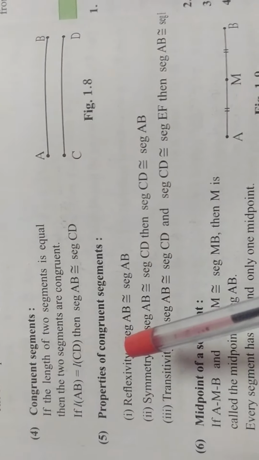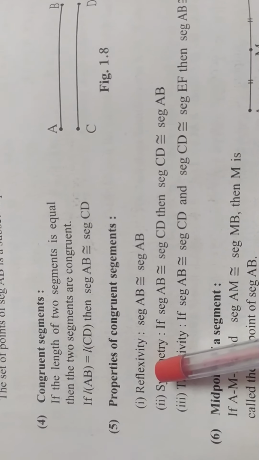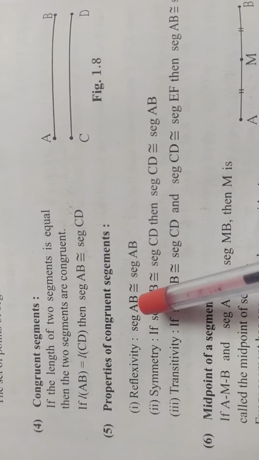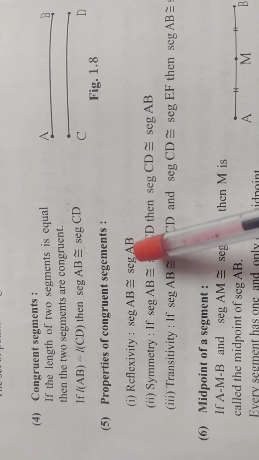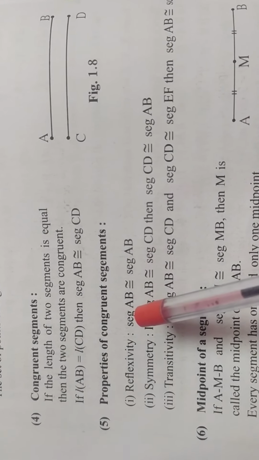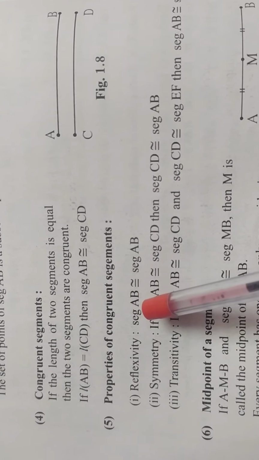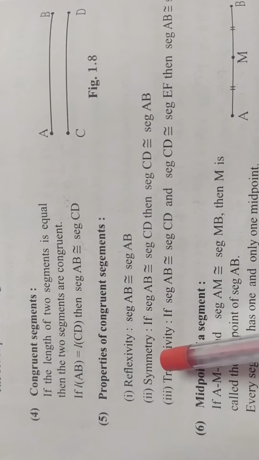2 marks question: write down the properties of congruent segments. First property, reflexivity: segment AB is congruent to segment AB. But write this in your own words: every segment is congruent to itself.